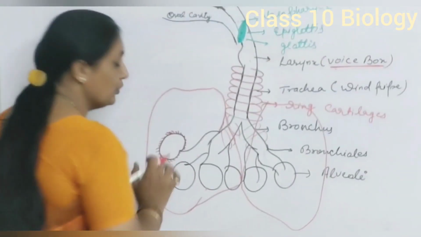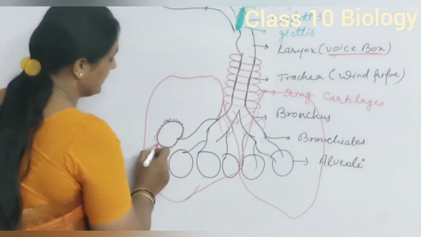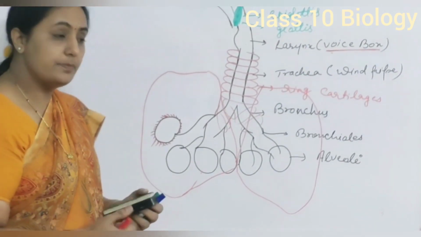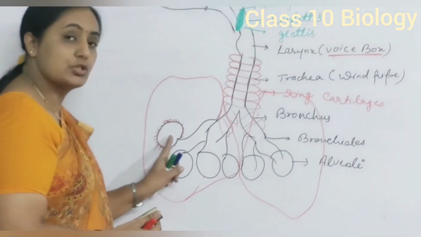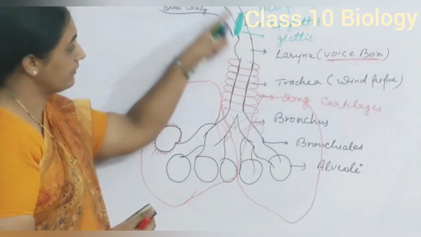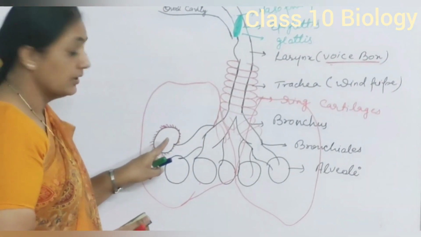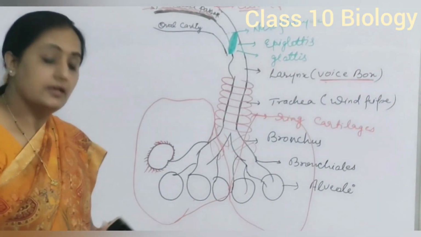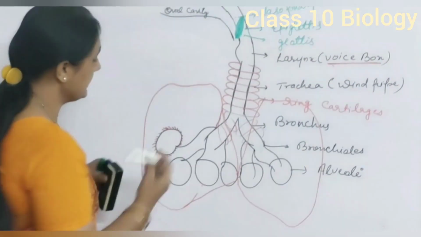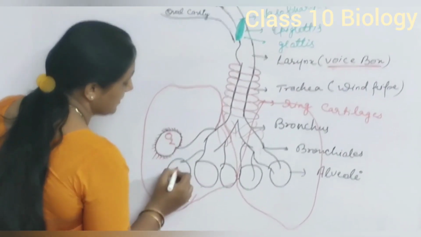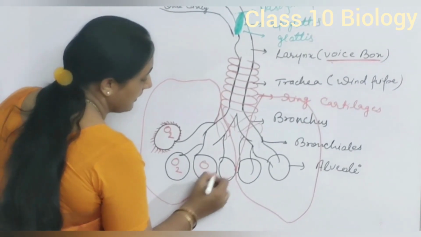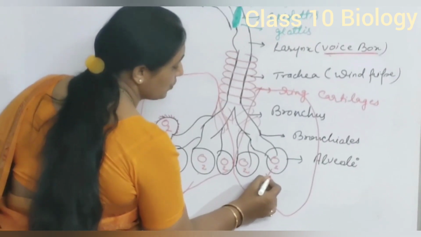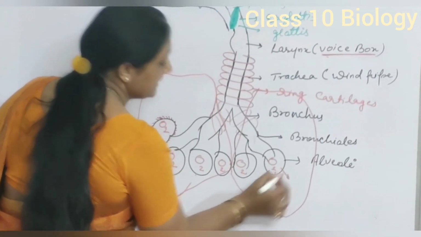Attachment between these alveoli and lungs is with the help of these blood vessels. Whatever blood is present in the lungs passes CO2 to the alveoli. Whatever oxygen enters through this system and accumulates in the alveoli diffuses into the lungs through these blood capillaries, or these blood vessels. So this O2 enters and is stored in the alveoli, and these alveoli diffuse O2 into the blood present in the lungs.